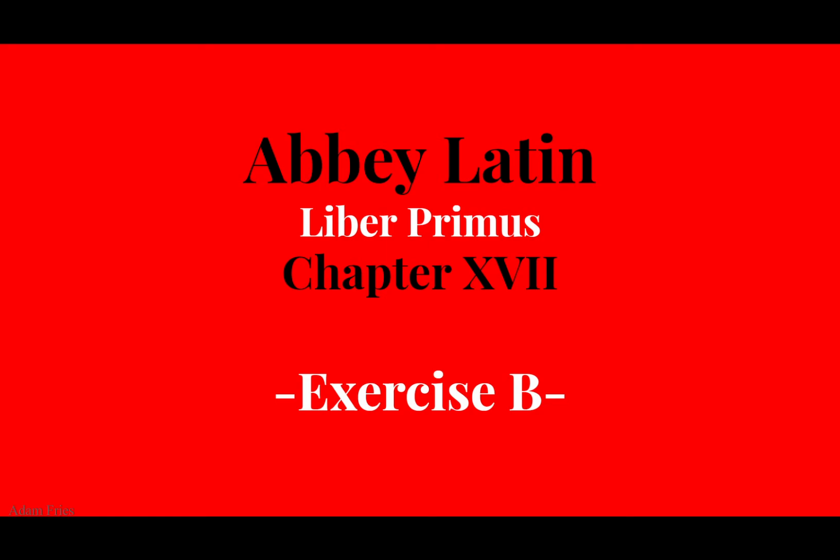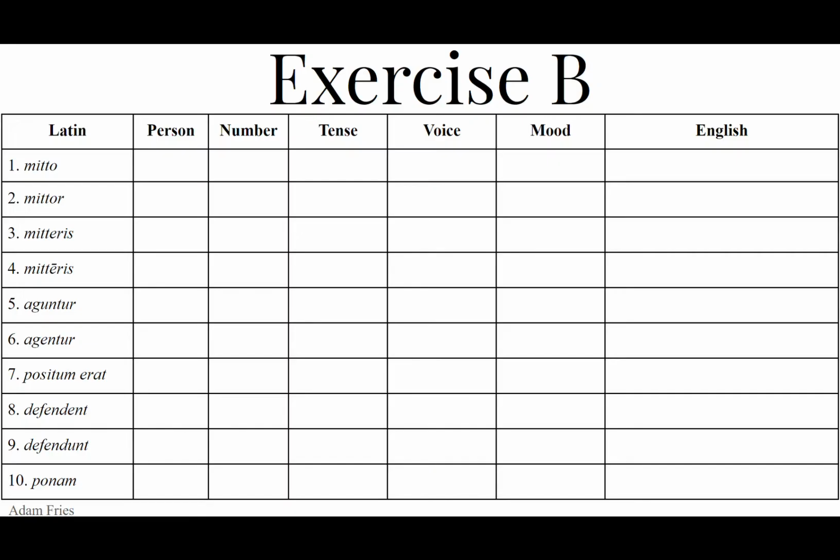This is exercise B of chapter 17. We are to parse the following Latin verbs, telling the person, the number, the tense, the voice, and the mood, and then giving an English translation of the Latin verb.